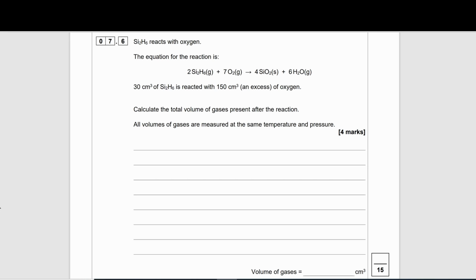So we are given an equation, which means we probably need to use it somehow. We're given values of volume, 30 for Si2H6 and 150 for oxygen. So we need to use that also. And it's total volume of gases, so at some point we'll probably need to do some addition. And then it says at the same temperature and pressure. So we've got to think, what does that mean? Well, at a standard and same temperature and pressure, we've got to use our volume constant, which is 24.